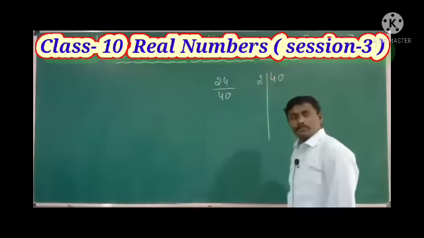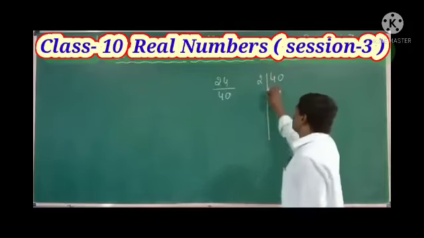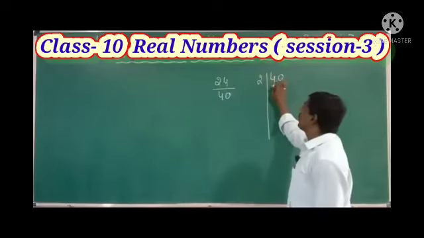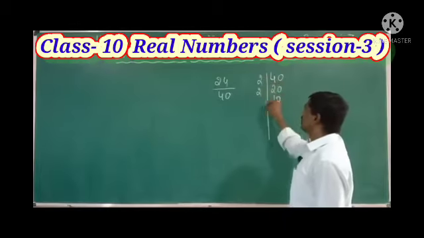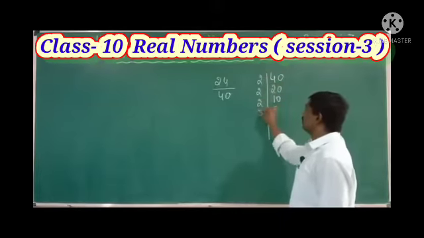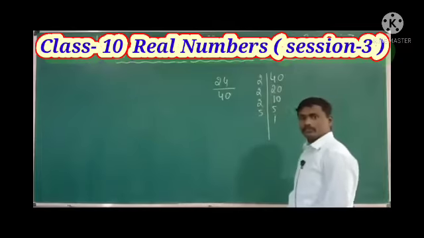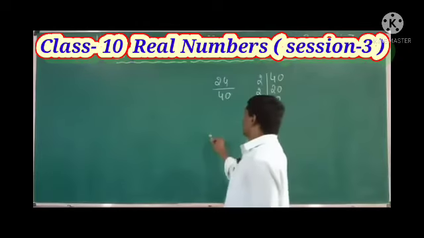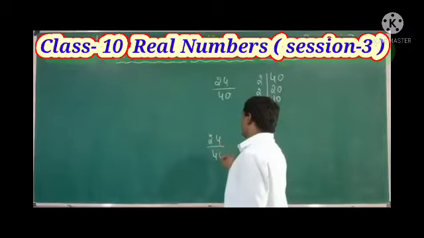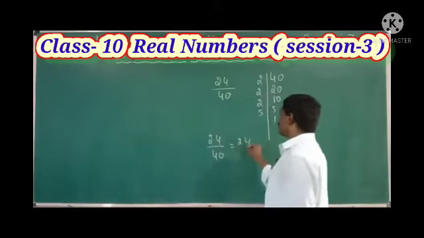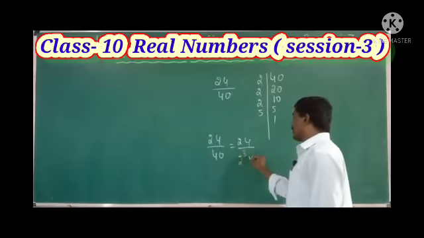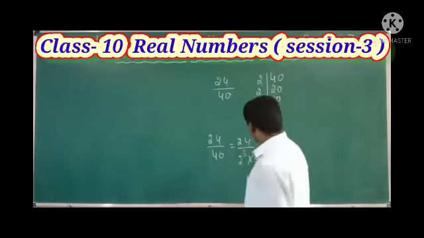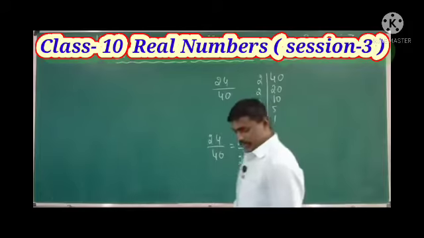What is the first prime number? 2. So divide 40 by 2: 2 20s are 40, 2 10s are 20, 2 5s are 10, 5 1s are 5. So 24 by 40 can be written with denominator 2 raised to 3 and 5 raised to 1.